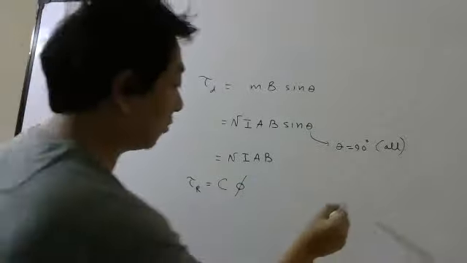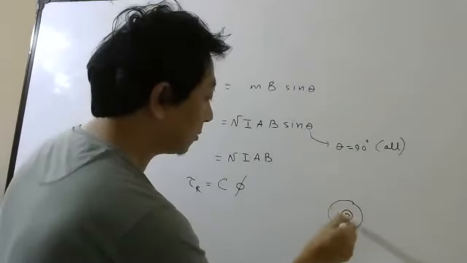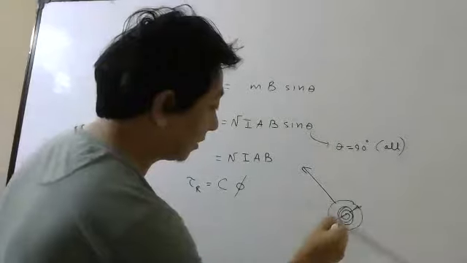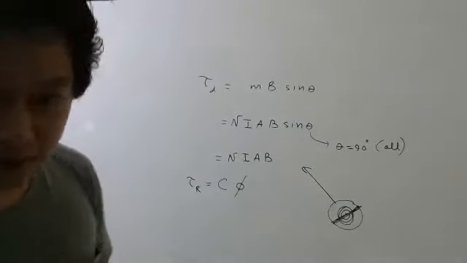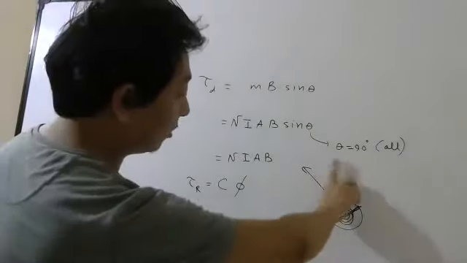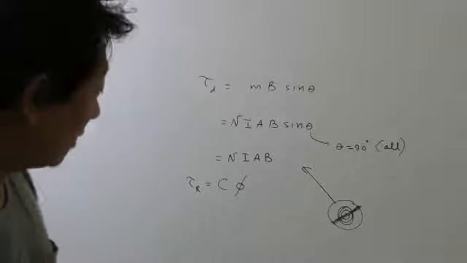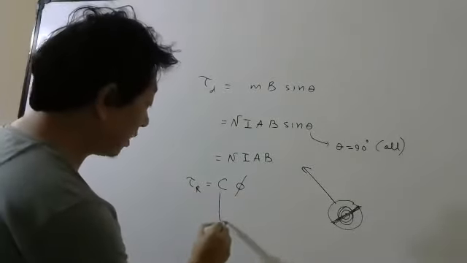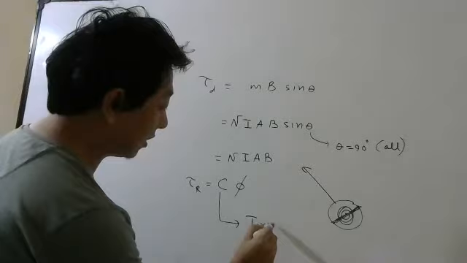There was a pointer, if you remember. It was a spring like this, and there was a pointer here. And the coil was here. This was the coil. So when it rotates, this pointer will also rotate. So this was proportional to the angular twist. This constant was called the torsion constant.